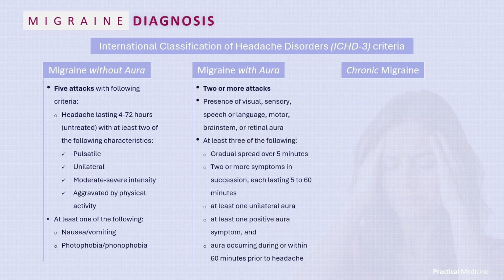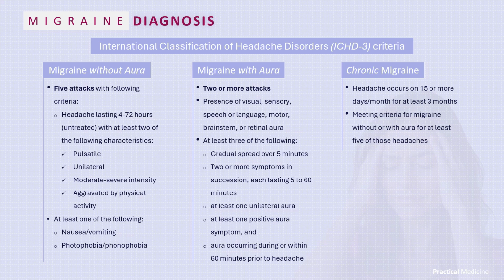Now, coming to diagnostic criteria for migraines with aura, it requires at least 2 attacks and includes additional criteria such as presence of visual, sensory, speech, or language, motor, brainstem, or retinal aura symptoms, and with at least 3 of the following: gradual spread over 5 minutes, 2 or more symptoms in succession, each lasting 5 to 60 minutes, at least 1 unilateral aura, at least 1 positive aura symptom, and aura occurring during or within 60 minutes prior to headache.